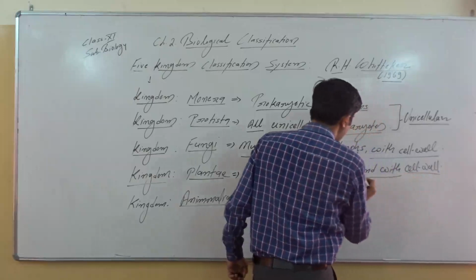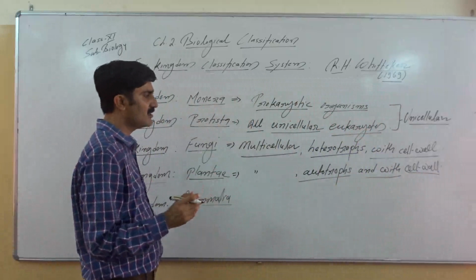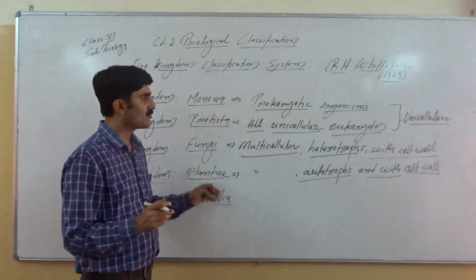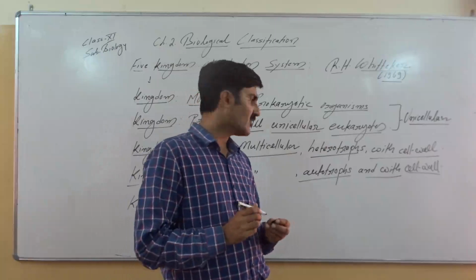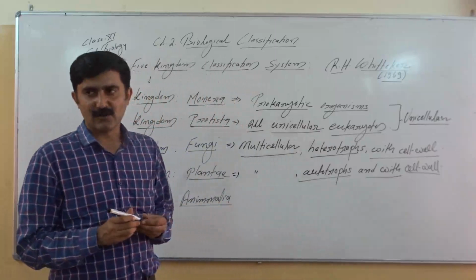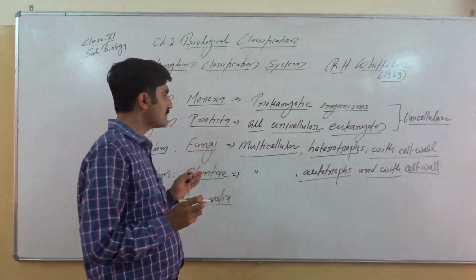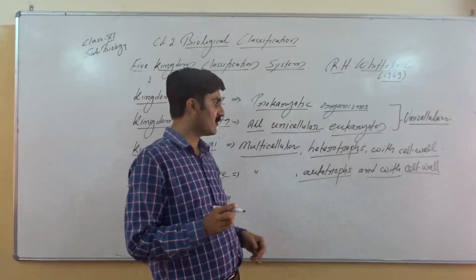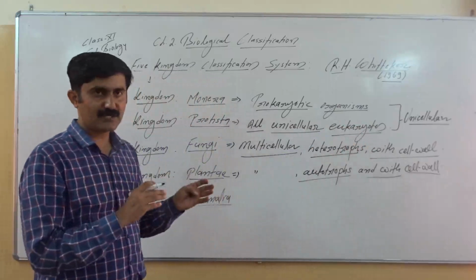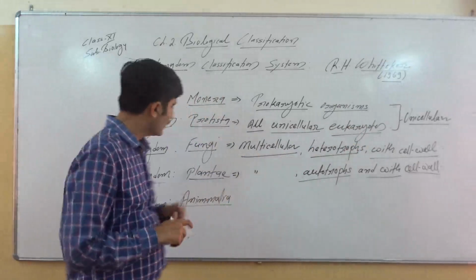All of us know plants have cell wall made up of cellulose, along with other components. So we can define kingdom Plantae as multicellular autotrophs with cell wall. If they ask what is the similarity between fungus and plant, we can say both groups have cell wall. But how are they different? They are different in mode of nutrition.